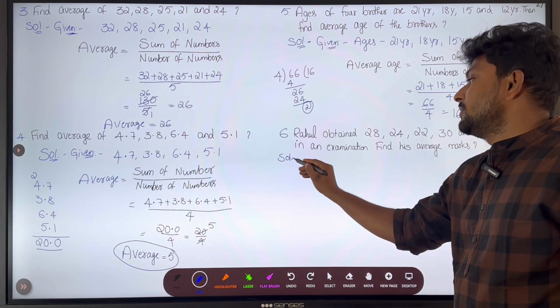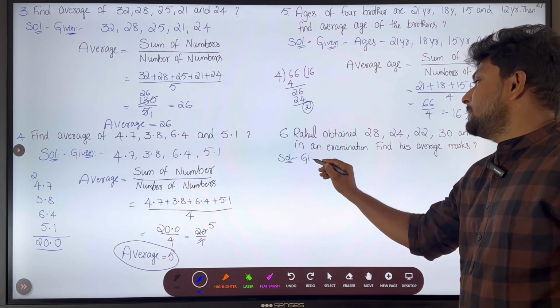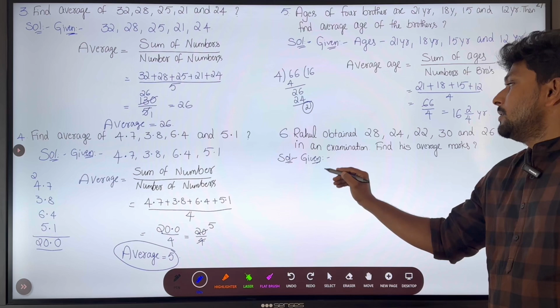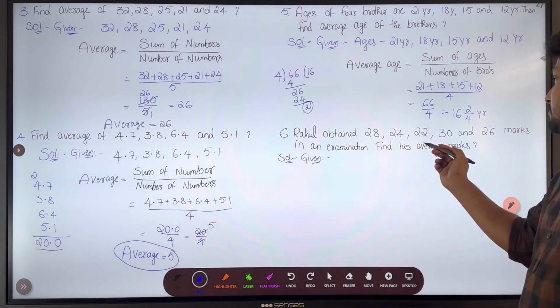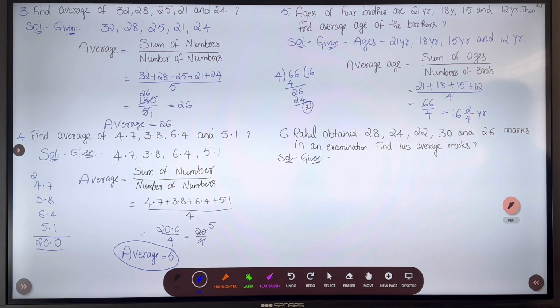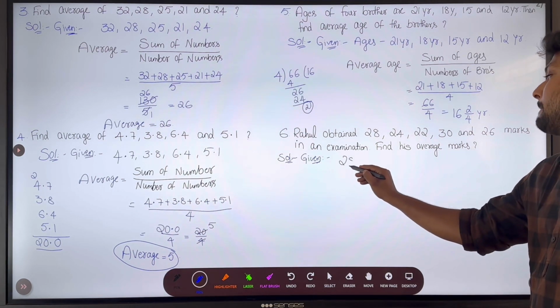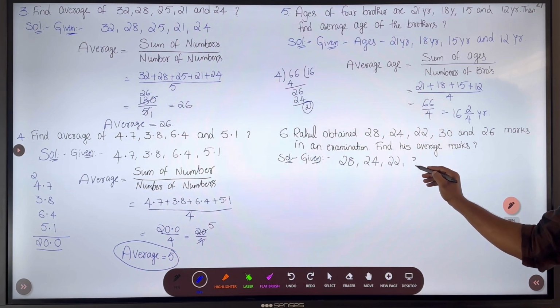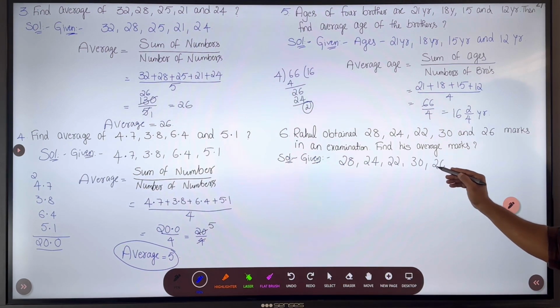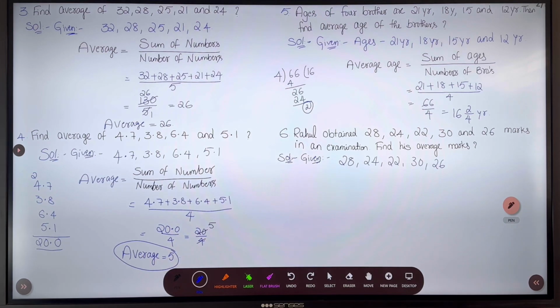Next, look at the sixth question. What they have given? Rahul obtained marks. So how many marks he obtained? 28, 24, 22, 30 and 26. These are the marks obtained by Rahul in an examination.